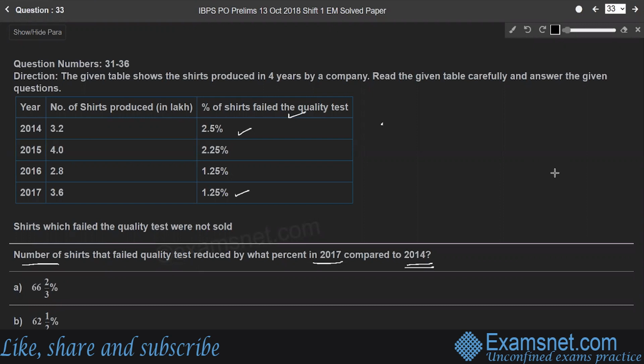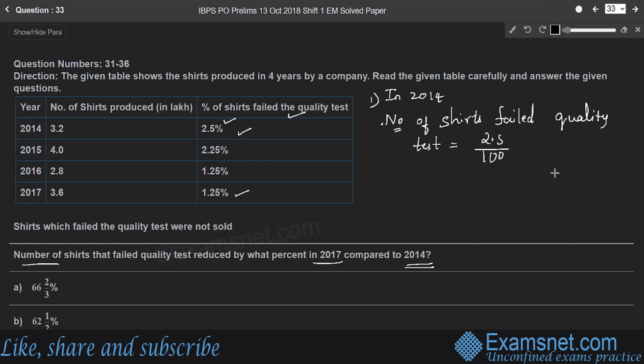Since the percentage is given, in 2014, out of 100, 2.5 shares failed the quality test.